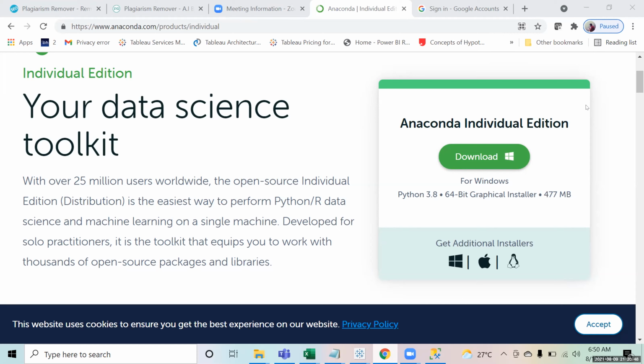We will be learning Python using the Jupyter Notebook. If I download this, it includes everything, you mean to say Python and everything? Right.